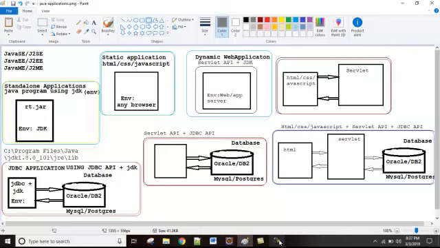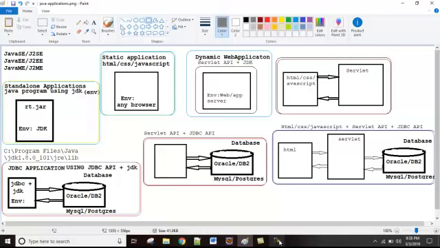Nowadays, Java is everywhere. Most of the people are learning Java, right? It is very easy to learn. And the most important thing, those who already learned C++ can learn Java very easily. But it's not mandatory to learn C++ to learn Java. Okay.